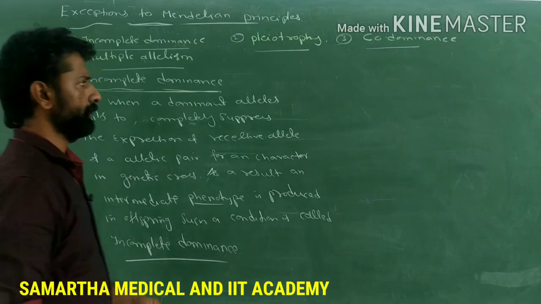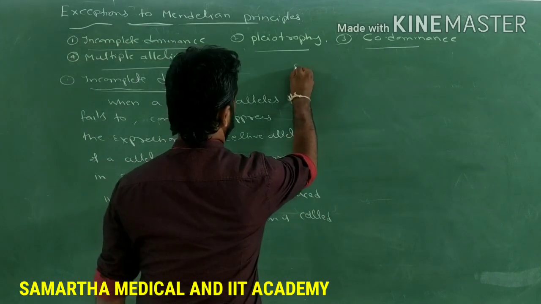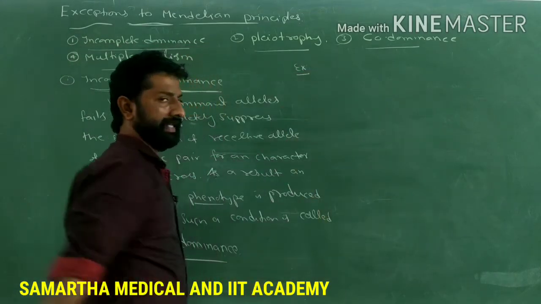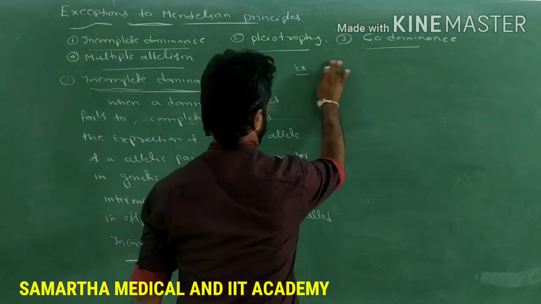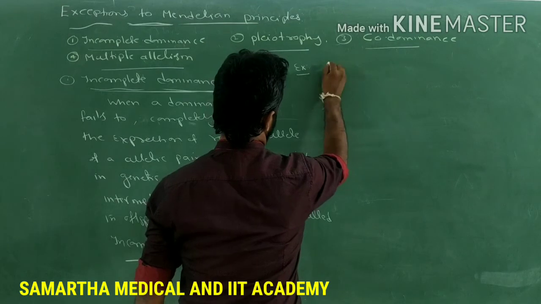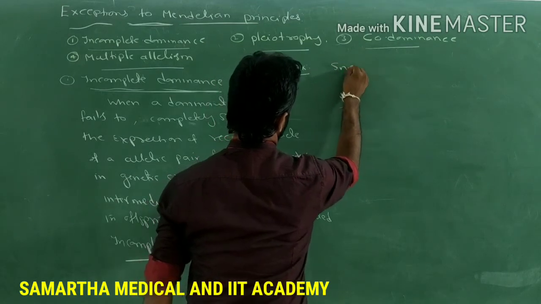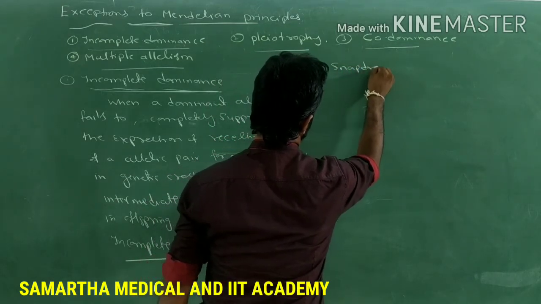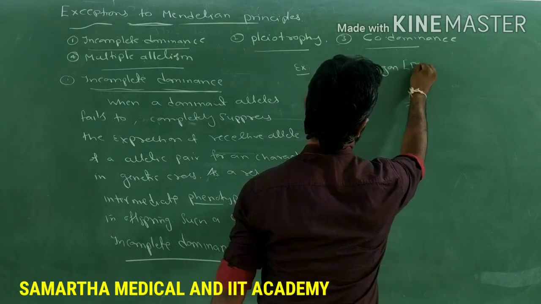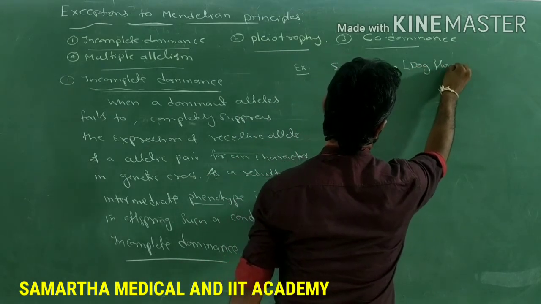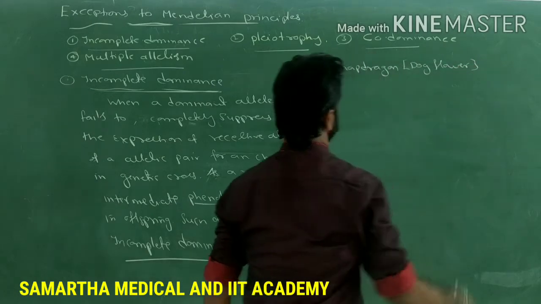Okay, here is an example for incomplete dominance. Incomplete dominance can be studied in a plant called the snapdragon plant, or the dog flower.